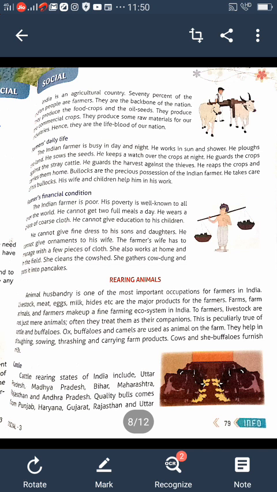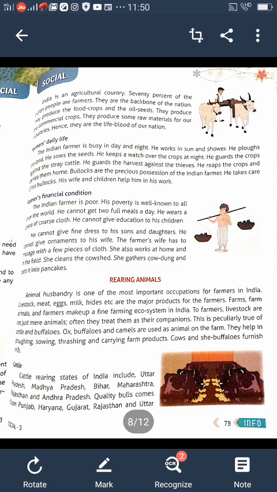He works in sun and showers. He ploughs the land. He sows the seeds. He keeps watch over the crops at night. He guards the crops against the stray cattle. He guards the harvest against the thieves. He reaps the crops and carries them home.